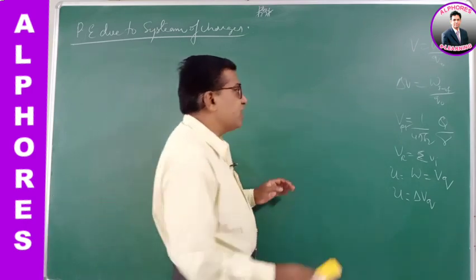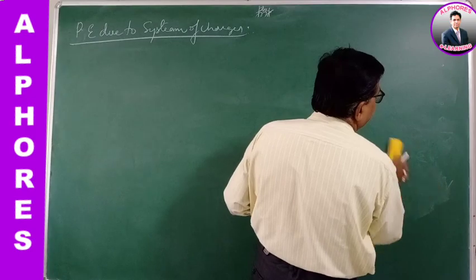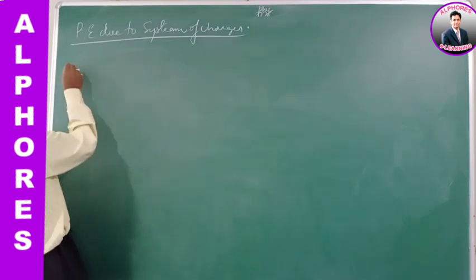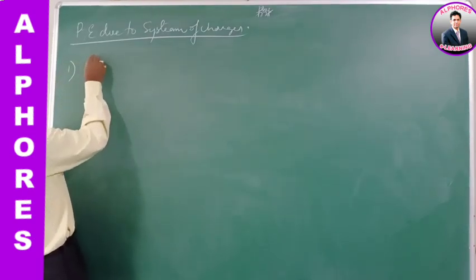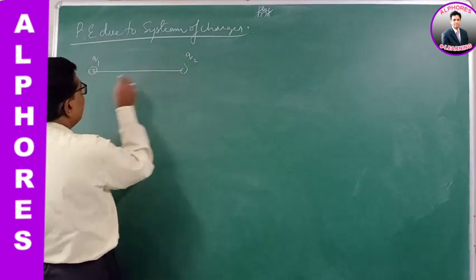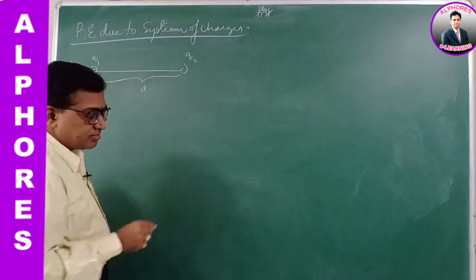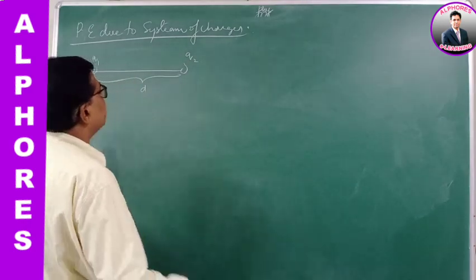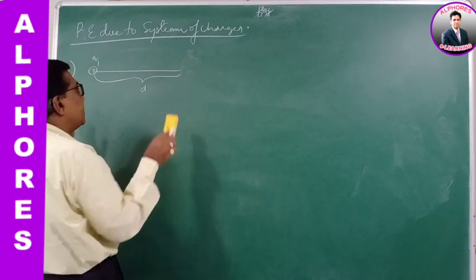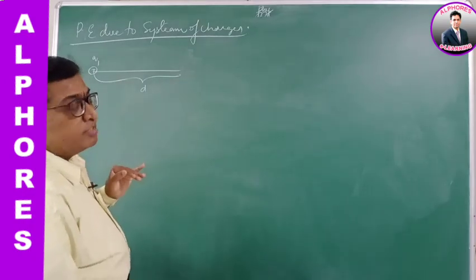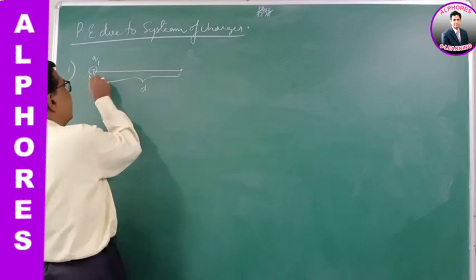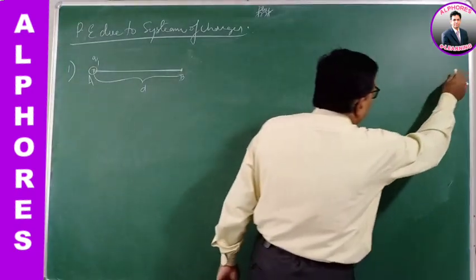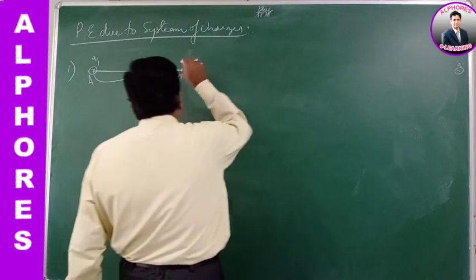Now today let us talk about the potential energy of the system of charges. Now suppose I consider a system of 2 point charges Q1, Q2 separated by a distance d. Then what is the potential energy of the system? To find it, let us first imagine a charge Q1 fixed at this point, point A. Now I am considering a point B which is at a distance d. A charge Q2 is brought from infinity and is now placed at the point B.